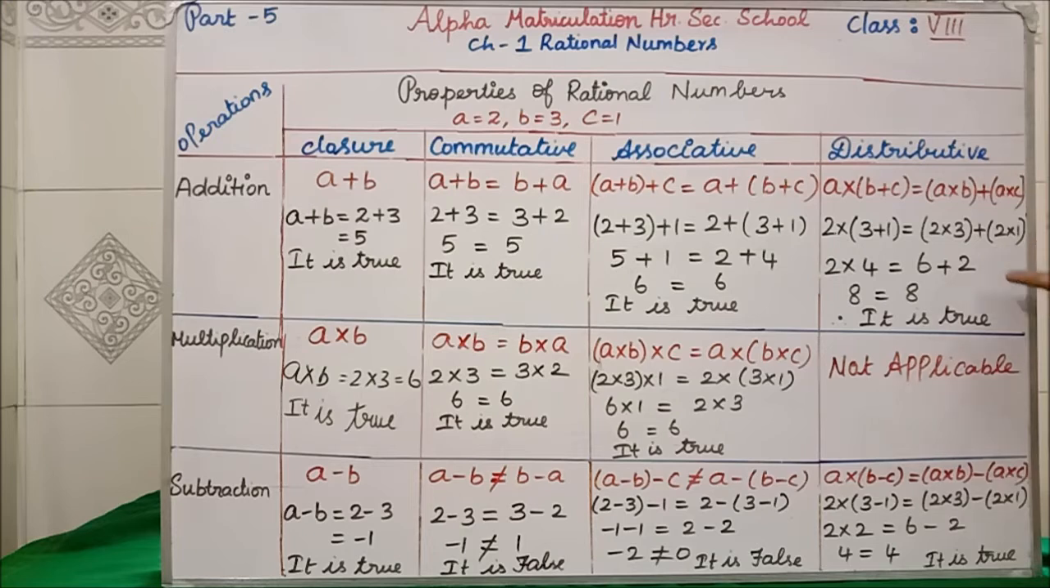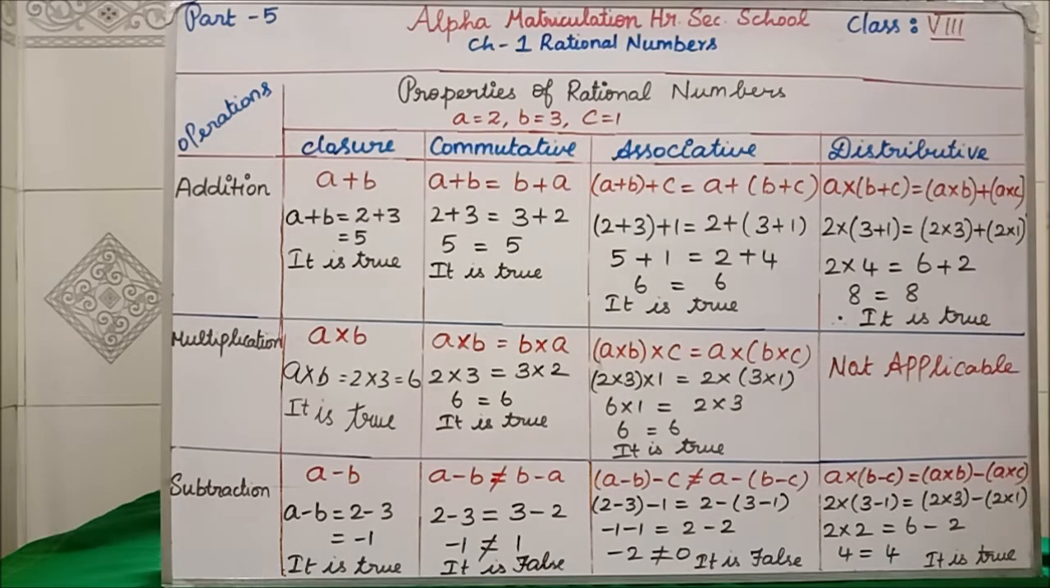This bracket is what? 2 1s are 2. So 2 4s are 8. 6 plus 2 is 8. 8 is equal to 8. So in addition, distributive property is true. If both the sides we are getting the same answer, it means it is true. Clear? Next, for multiplication it is not applicable.